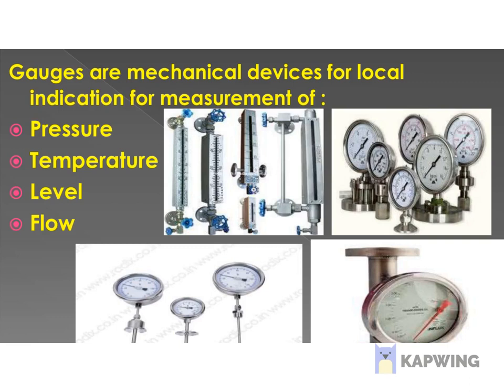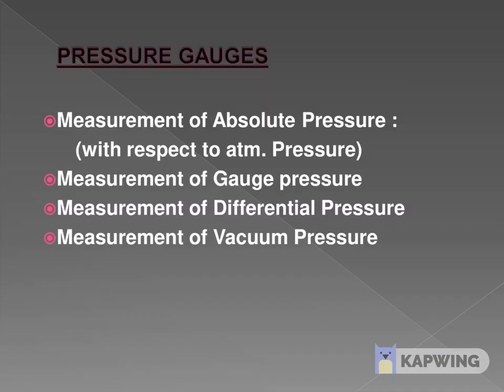Pressure gauges, temperature gauges, level gauges and flow gauges. Pressure gauges are especially used for measurement of absolute pressure, gauge pressure, differential pressure or vacuum pressure with respect to atmospheric pressure. It means all pressure gauges work with respect to atmospheric pressure.